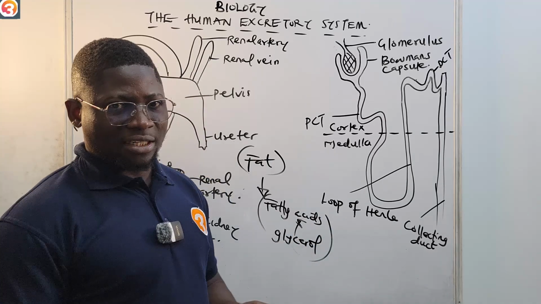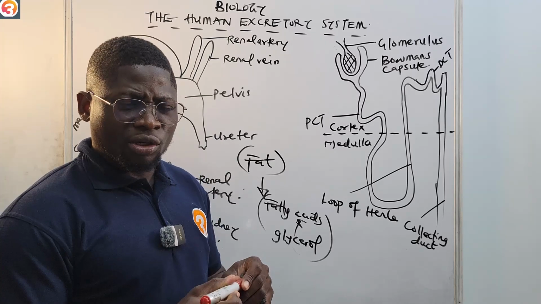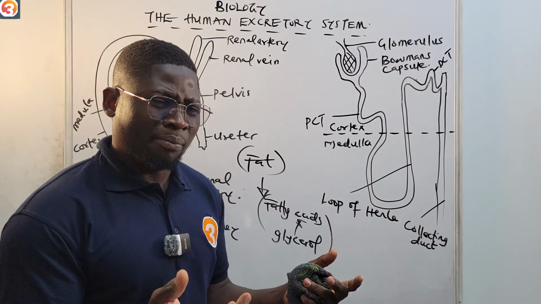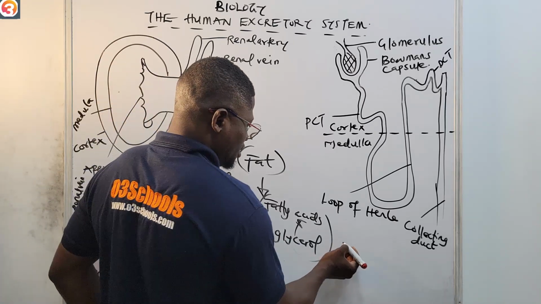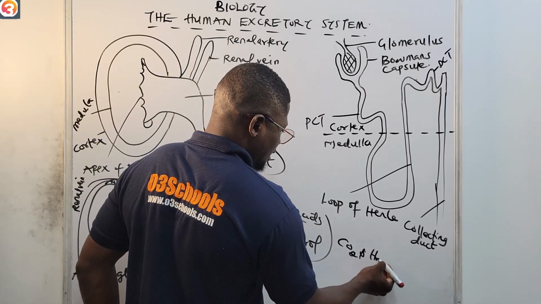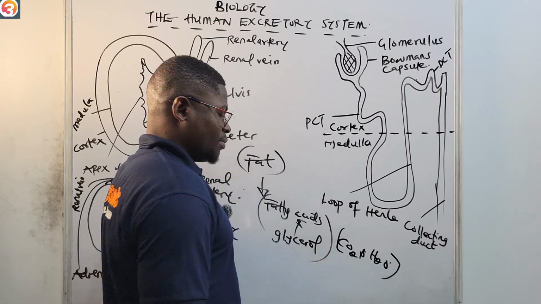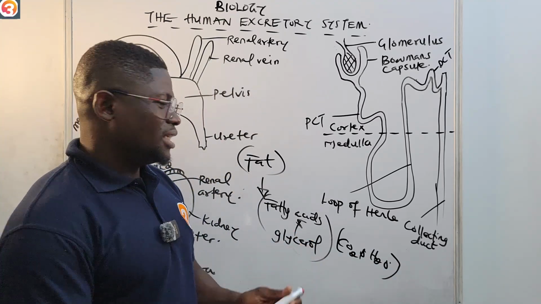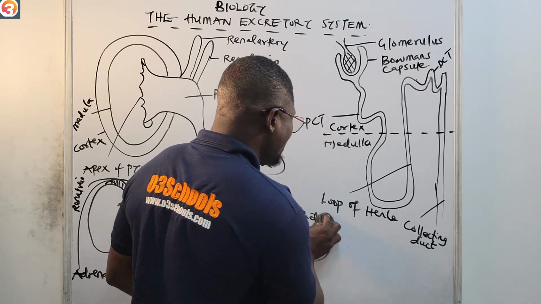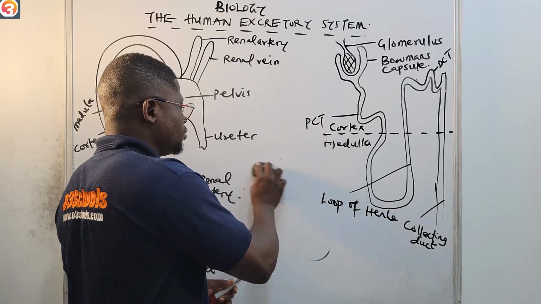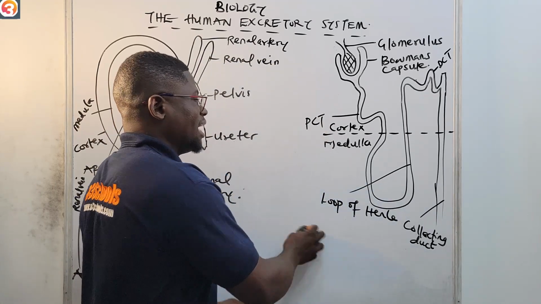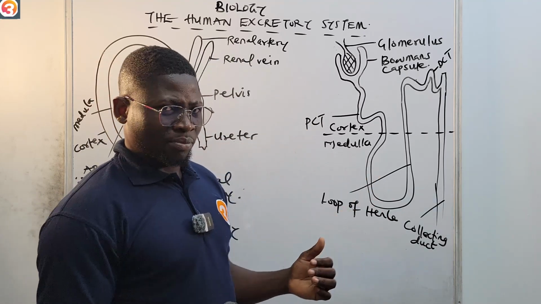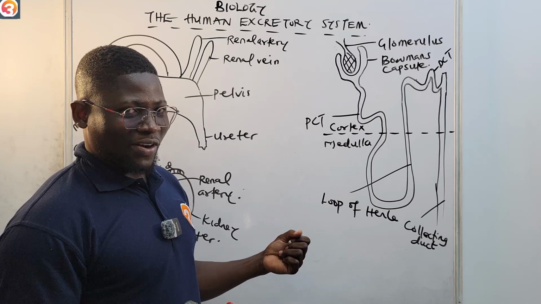This is a chemical process. Also, during respiration, glucose is broken down, and of course some byproducts are released, like CO2 and H2O. These are byproducts from the breakdown of glucose during respiration. So these are all chemical processes, and all these processes are what we call metabolism. I hope you are following the story so far.